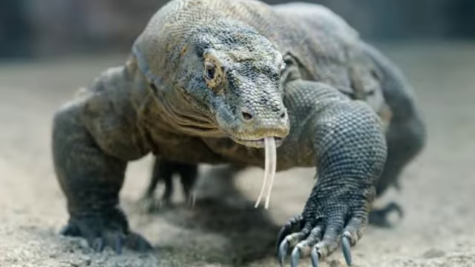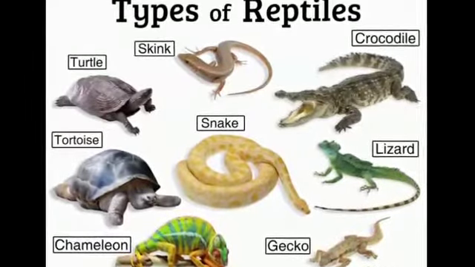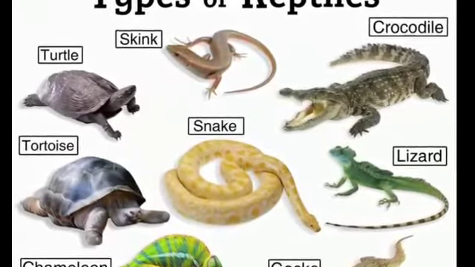Reptiles are cold-blooded vertebrates. They have dry skin covered with scales or bony blades and usually lay soft-shelled eggs.